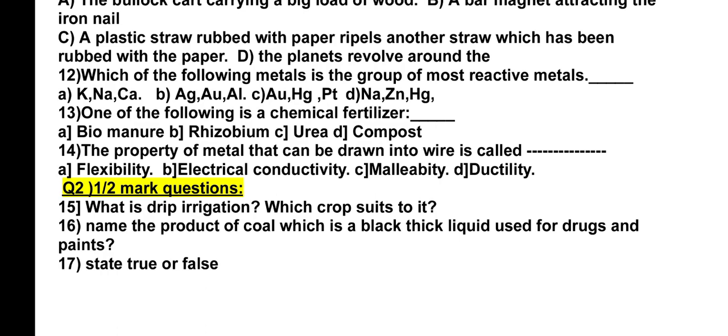And electric wires also need another property, that is electrical conductivity. Malleability is another property by which we make thin sheets of metals. For making door sheets, vessels and ornaments, we use this property of the metals.